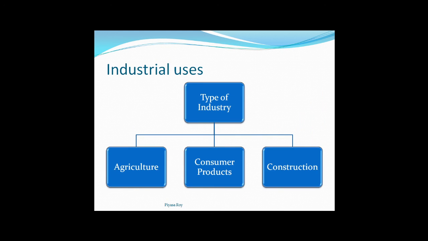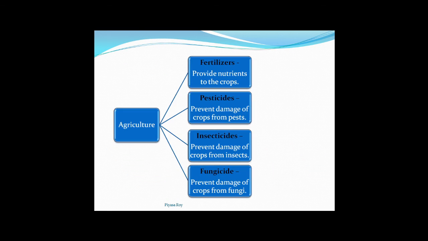Next, industrial uses. There are three types of industry we are going to discuss: agriculture, consumer products and construction. In agriculture, fertilizers, pesticides, insecticides and fungicides, these four we will be discussing. These are chemicals. Fertilizers provide nutrients to the crops, the nutrients which plants require for their proper growth.